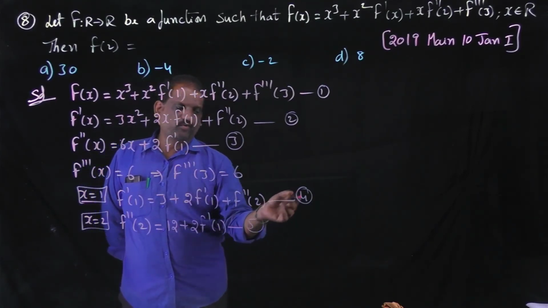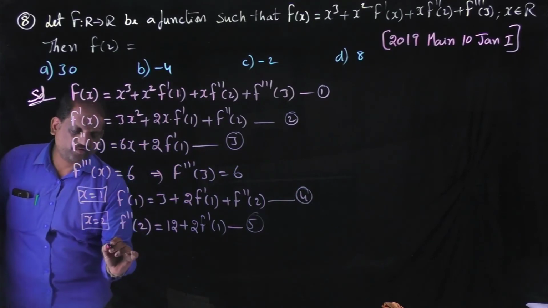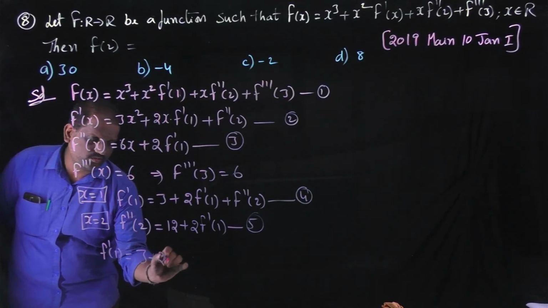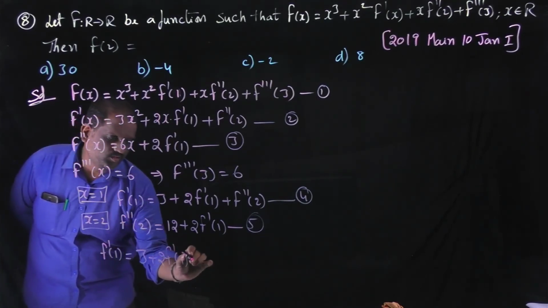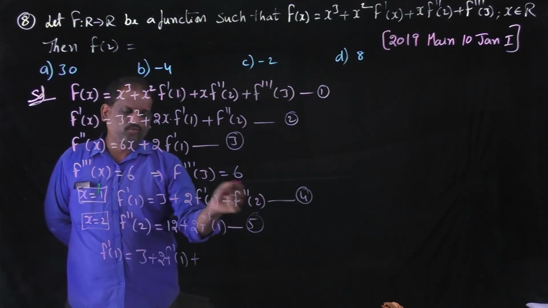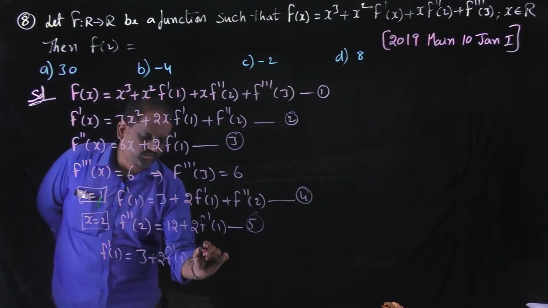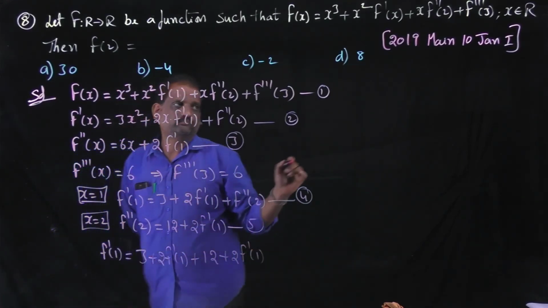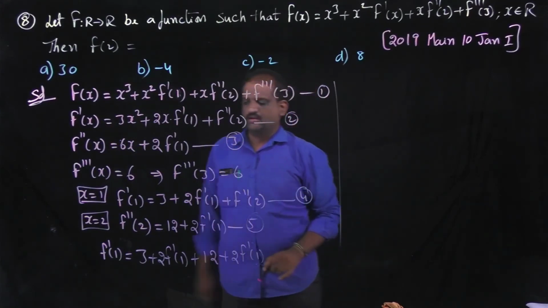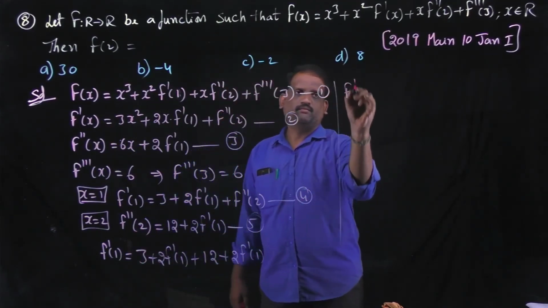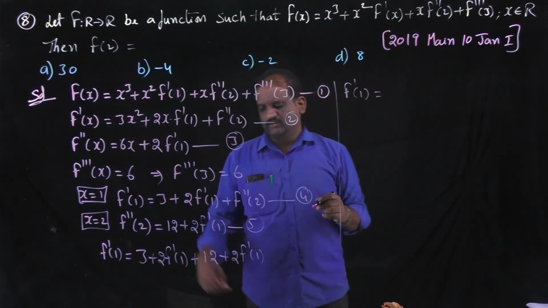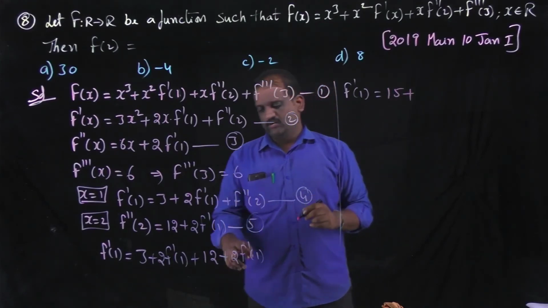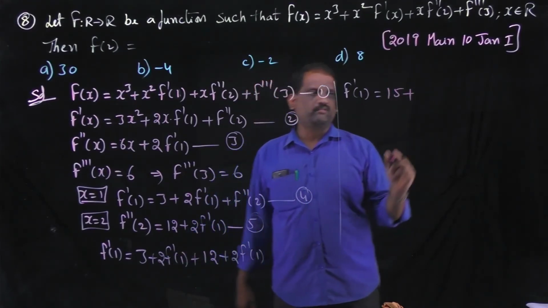From equations 4 and 5 we get f dash of 1 equal to 3 plus 2 into f dash of 1 plus f double dash of 2, where f double dash of 2 is equal to 12 plus 2 into f dash of 1. So f dash of 1 is equal to 3 plus 12, that is 15, plus 2 f dash of 1, plus 2 f dash of 1.